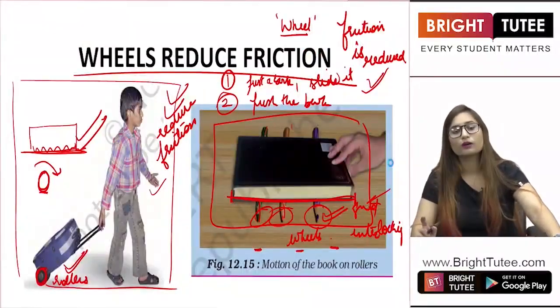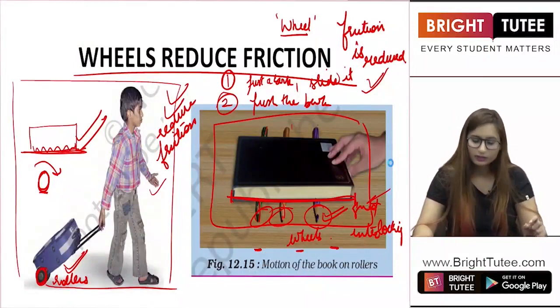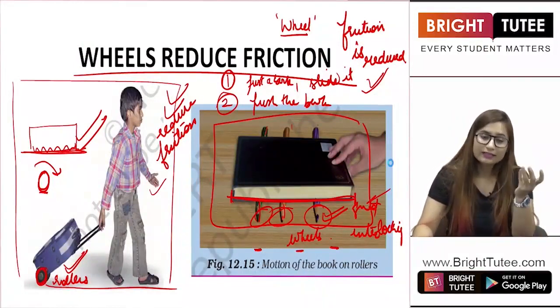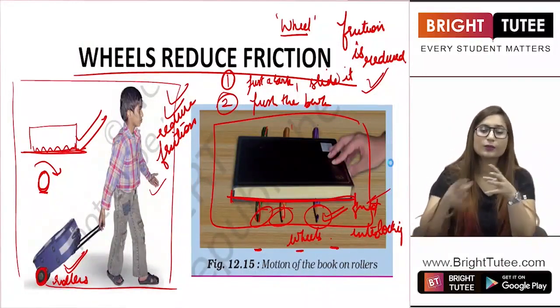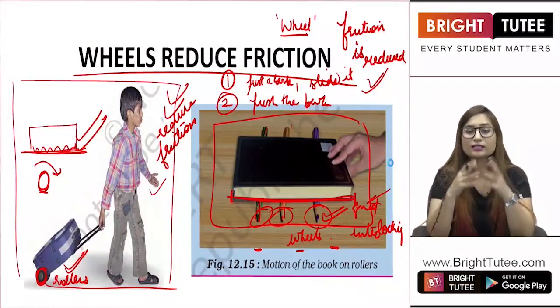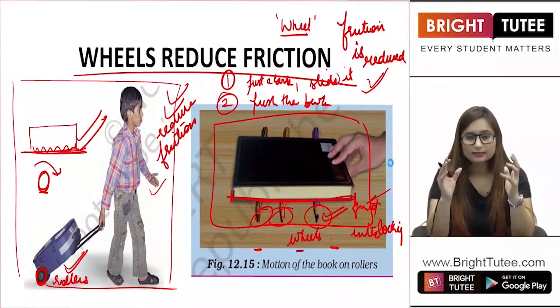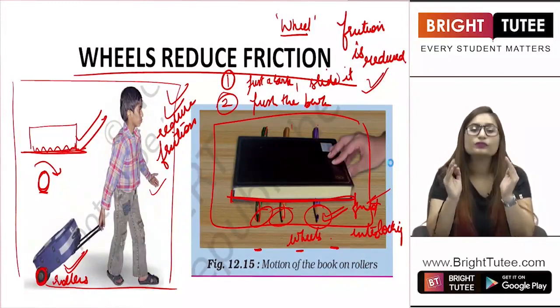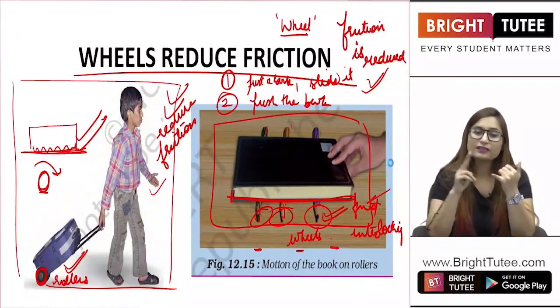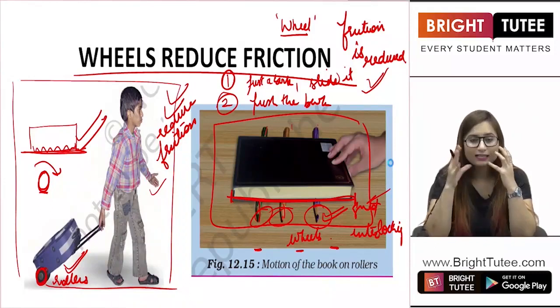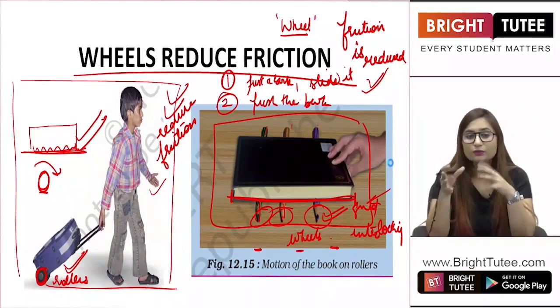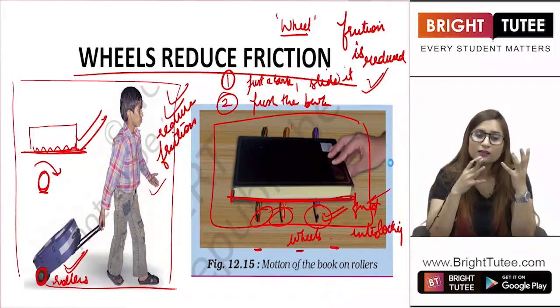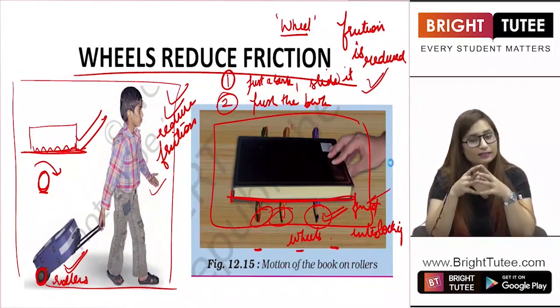So what have we learnt now? We have learnt about static friction, sliding friction and rolling friction. What did we get to know? We got to know that static friction is the highest, because when a body is at rest, it requires much more force to move it. Then we have sliding friction, which means when we slide a body that is already in motion, the friction is reduced very much, and the sliding friction is much less than static friction.